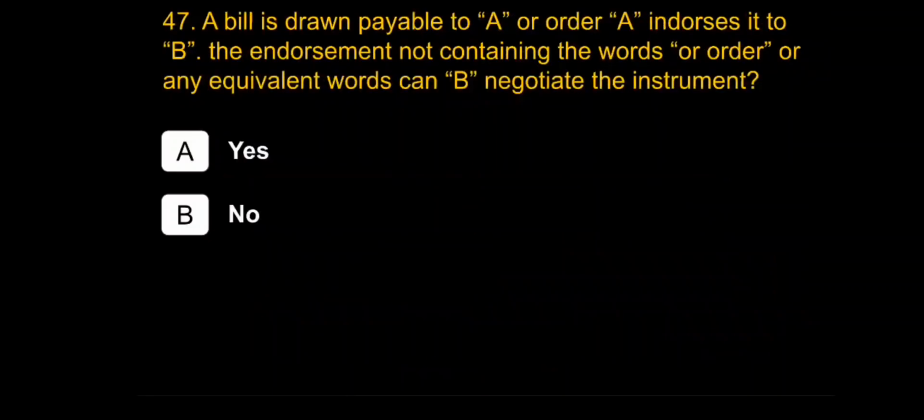A bill is drawn payable to A or order. A endorses it to B. Can the endorsement not containing the word or order or any equivalent words negotiate the instrument? The instrument is bearer instrument, so yes.